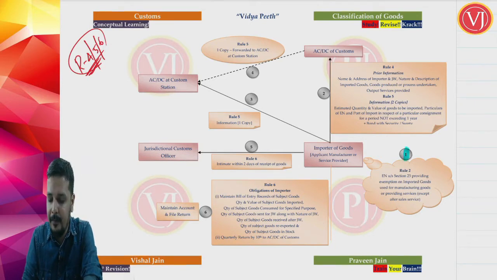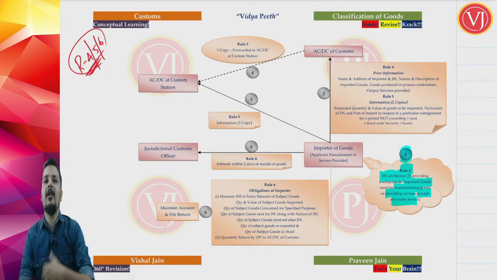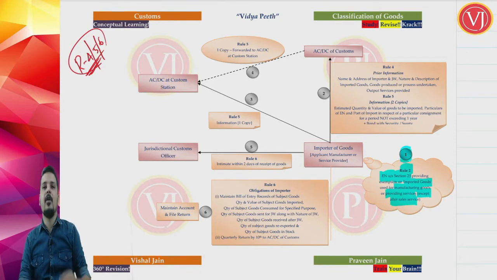Now, step number 1. When you have to follow this procedure, rule 2 tells that you have to follow this procedure. This step number 1 we have already discussed. You are going to see this IGCR rules, Import of Goods at Concessional Rate of Duty Rules 2017, only when there is an exemption notification under section 25, which tells that you have to use the imported goods for manufacturing output or for providing output service, except after sales service, all services are covered. So rule 2 we have already completed. So when is the importer going to follow these rules?